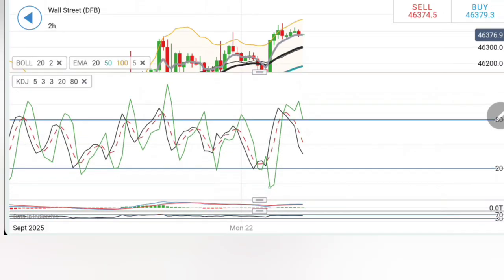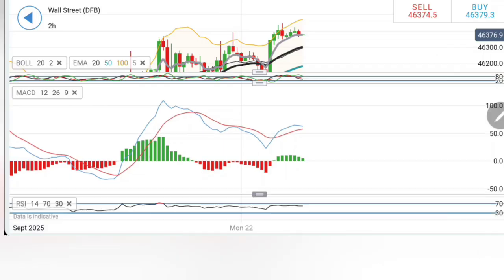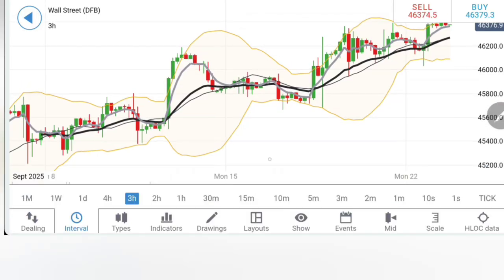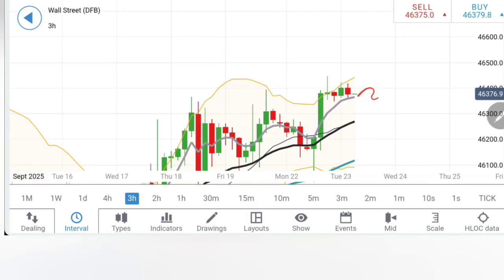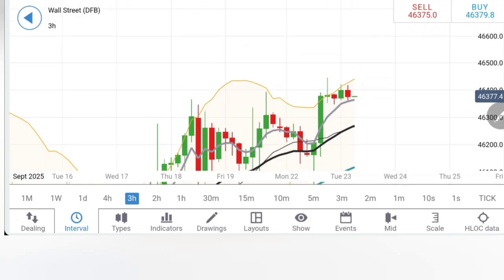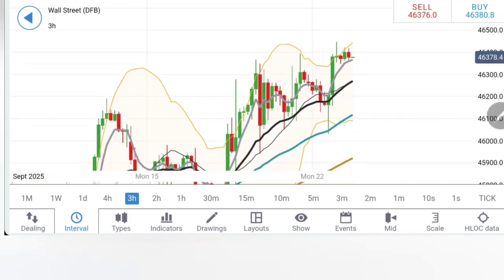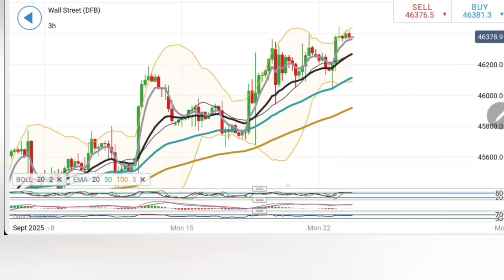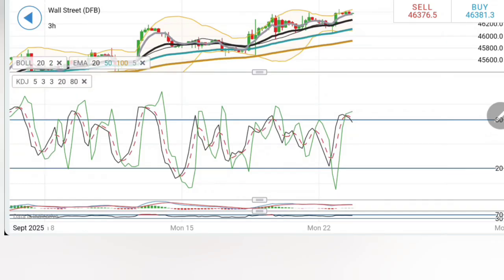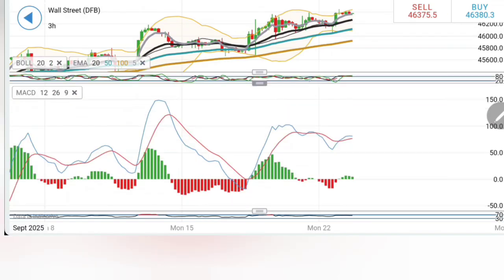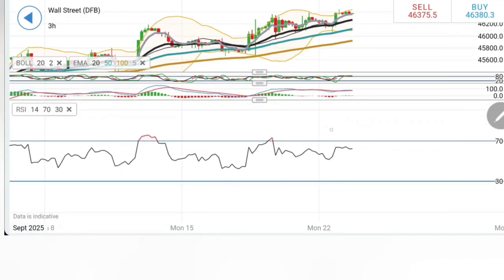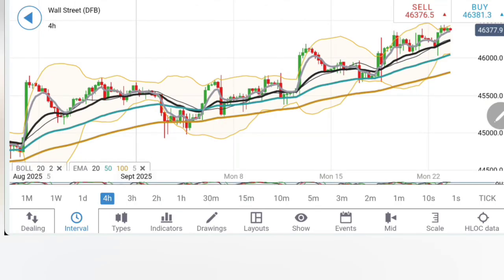If you see the stochastic, this is a sharp drop. The MACD is still in green. The RSI is staying flat. On the 3-hour charts, it is very crucial for Dow to trade below the 5-period moving average at least, which means it has to trade below the 46,350, 300 zone in order to confirm a possible downtrend here. Right now it is struggling here, and yes, it is struggling on the upside as well. The stochastic is overbought while the MACD and RSI are almost flat.